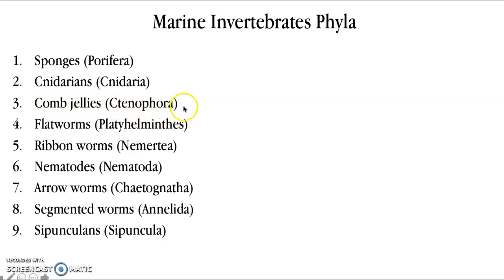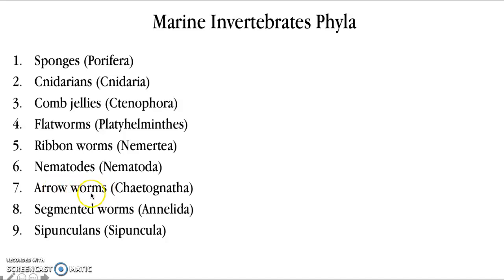Their phylum name is Ctenophora. So again, the C is silent. We have a group of worms, flatworms, that are called Platyhelminthes. So this is the phylum name, Platyhelminthes, and these are our flatworms. I always remember it, flat and plat go together. Our ribbon worms are known as Nemertea. Our nematodes are known as Nematoda.